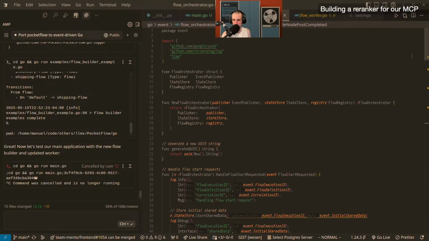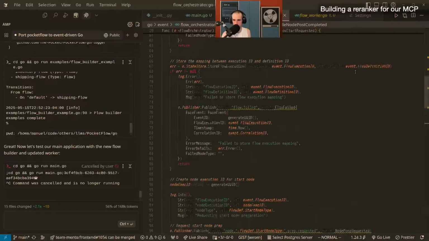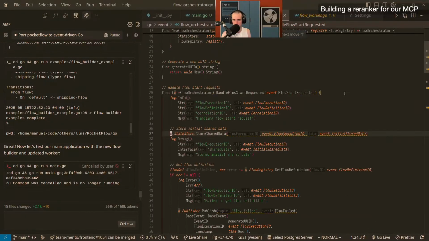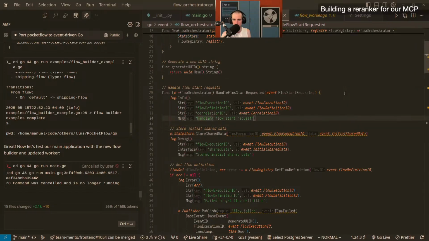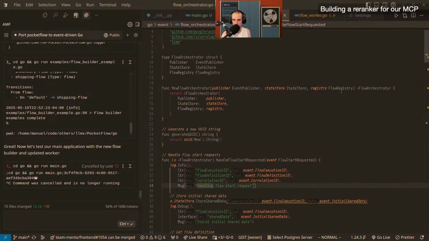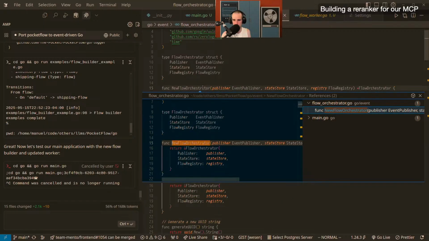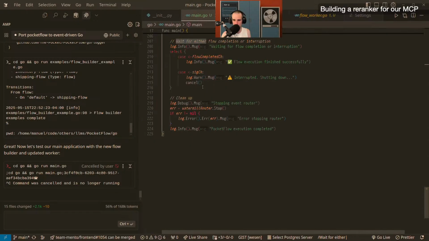All right. So it added logging to Flow Orchestrator. And then Flow Orchestrator store shared data. So here it doesn't have the state store. I'm sure the state store is nil. And the new Flow Orchestrator is being called with this. Where's this being called from? It's being called from here.